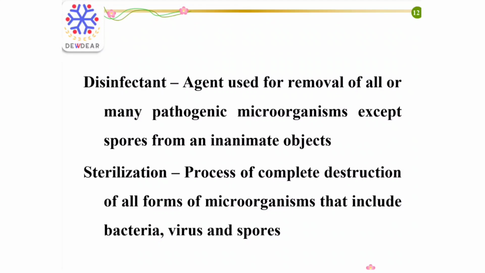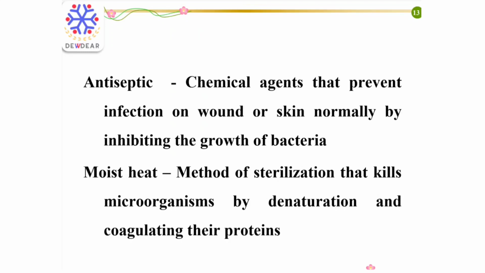Sterilization is the process of complete destruction of all forms of microorganisms that include bacteria, virus, and spores. Antiseptics are the chemical agents that prevent infection on wound or skin, normally by inhibiting the growth of bacteria. Moist heat is a method of sterilization that kills microorganisms by denaturation and coagulating their proteins.